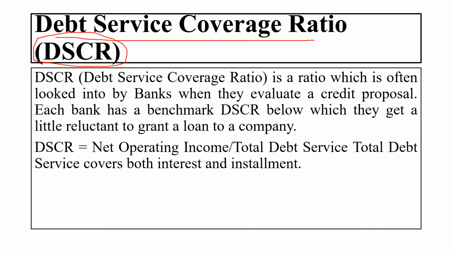Each bank has a benchmark DSCR below which they have little inclination to grant a loan to the company. Okay. So this ratio is used by the bank and not the company, and the formula for this is net operating income divided by total debt services. Total debt services cover both the interest and installments.